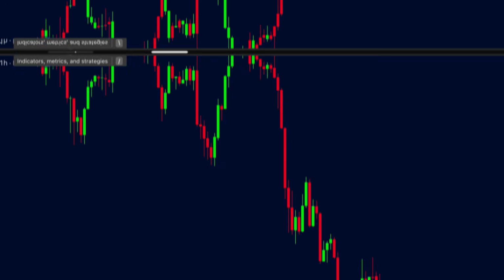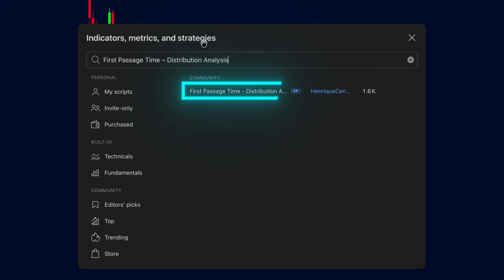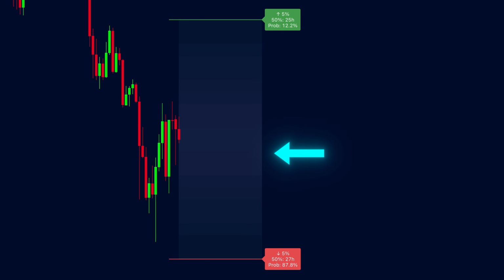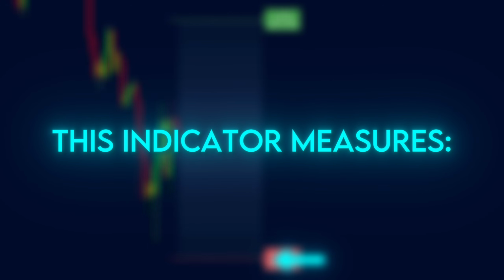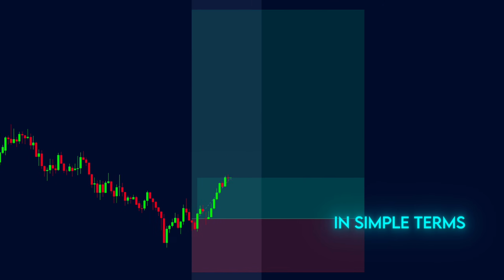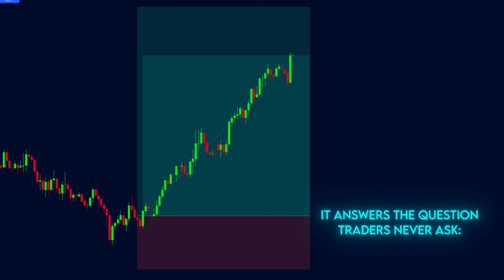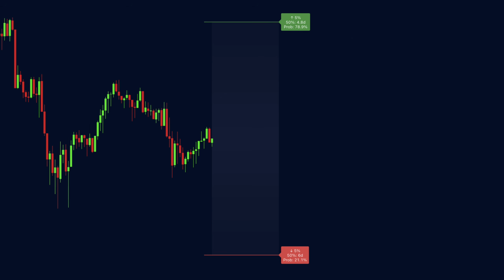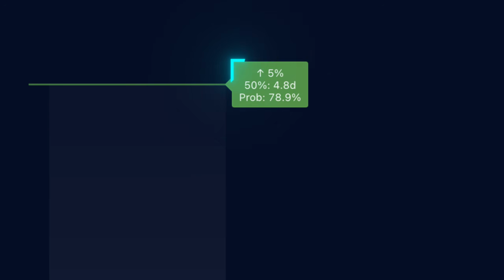If you've ever been stopped out just before price moved exactly as planned, this explains why. Added on TradingView by searching First Passage Time Distribution Analysis by Enrique Sentiero. Once applied, you'll see a distribution curve and statistical bands tied to price movement. This indicator measures the probability of price reaching a specific distance within a certain amount of time based on historical behavior. In simple terms, it answers the question traders never ask: how long does it usually take price to reach this move? Instead of just asking if price can move, you now know when it is statistically likely to happen.